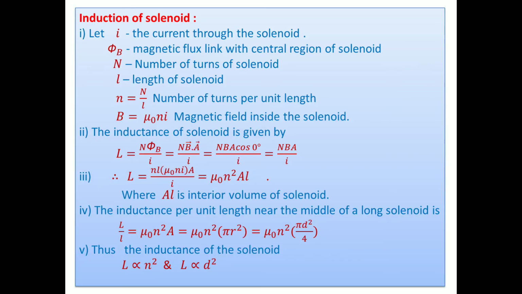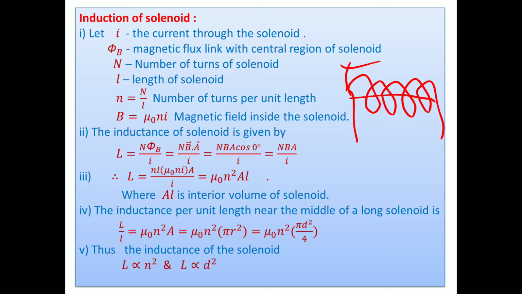Thereafter we go through another topic, inductance of the solenoid. You know the solenoid coil, such a type of solenoid coil is there. Let I be the current flowing through the solenoid. We assume certain things. Phi is the flux linked with the central region of the solenoid, N is the number of turns, and L is the length of the solenoid. Then small n equals N upon L, the number of turns per unit length.